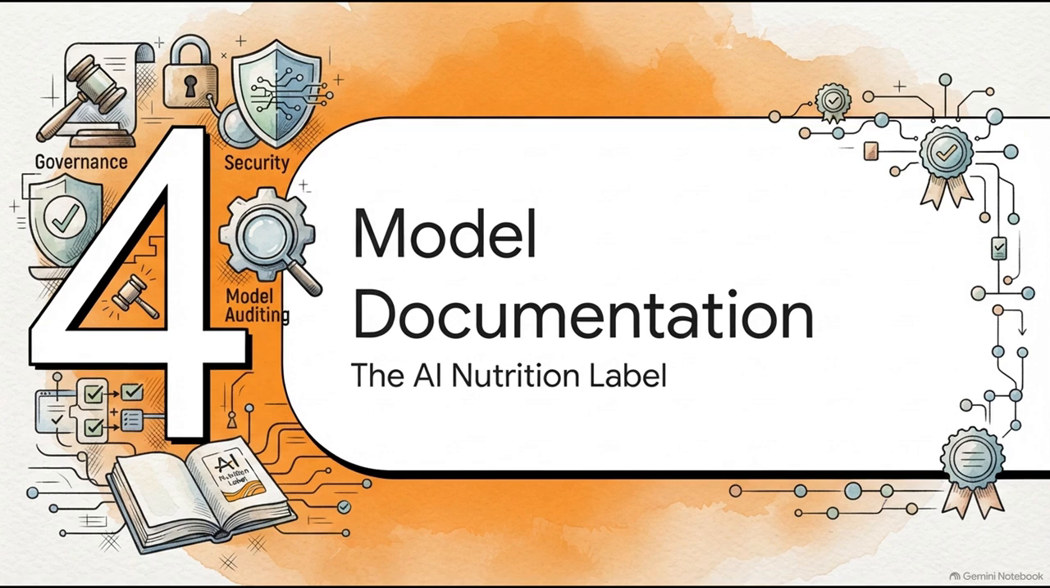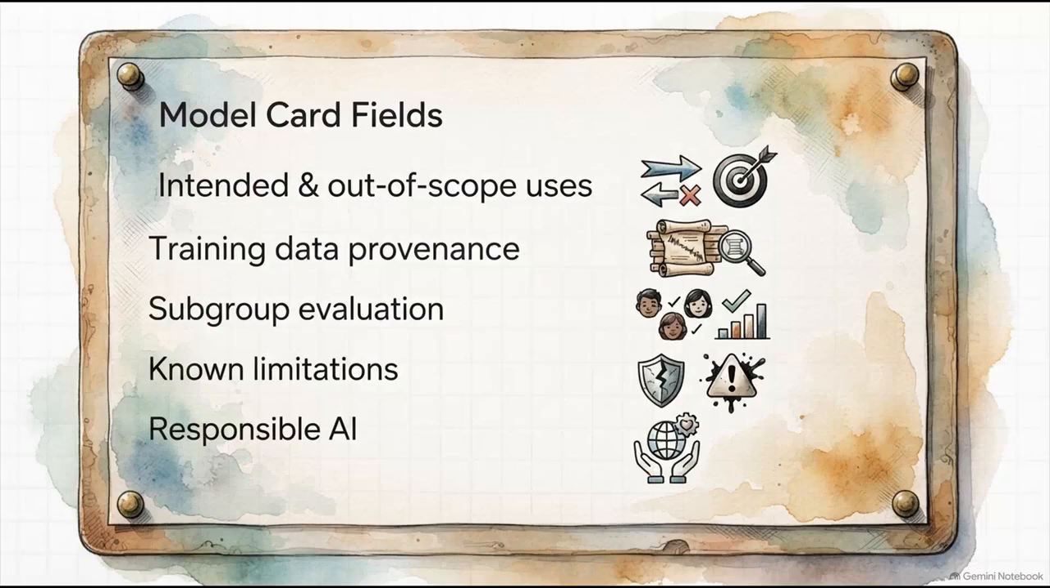Section 4. Mandatory model documentation. Now, what's really interesting about this slide is how we shift from infrastructure into the actual metadata and paperwork required for every single production model. Every model needs a model card stored in the registry right alongside its artifacts. Think of it as a nutrition label for your AI.